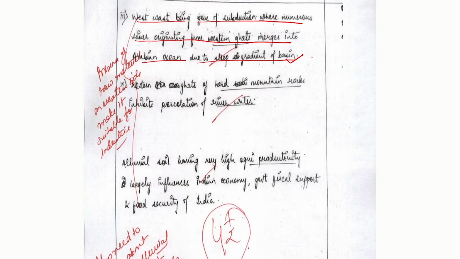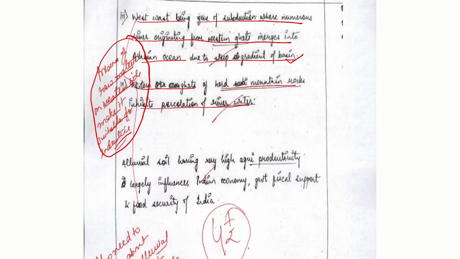Now, this statement is quite important. It is being added here. Now, Western Ghats are hard mountainous rocks that inhibit percolation of water. Also, it is lacking in a variety of soils. So, soil can also be highlighted here, as it is also highlighted by the reviewer. The presence of raw materials on the western side makes it suitable for industrial activities. Now, this is also one of the good things which we can see here. Yes, the geology is highlighted, and also the implications of the geological structure resulting in the presence of industrial zones and industrial activities.